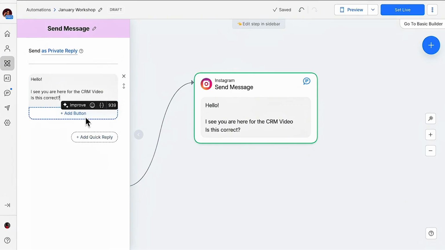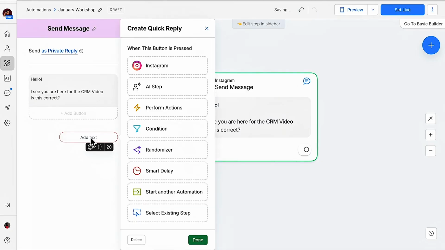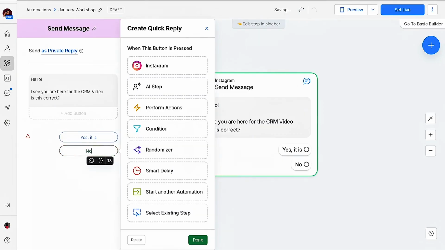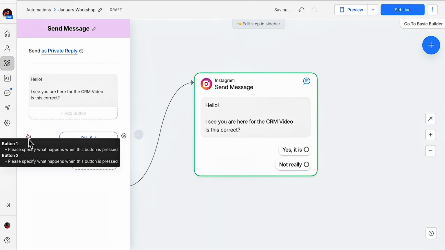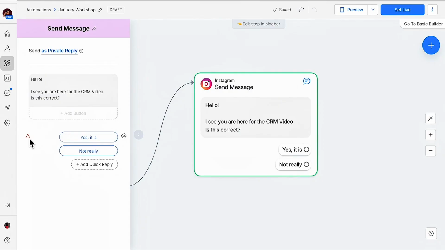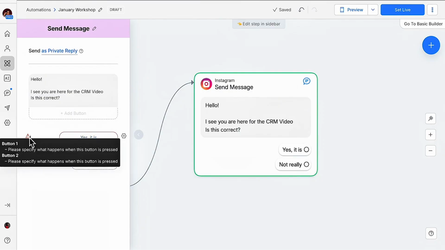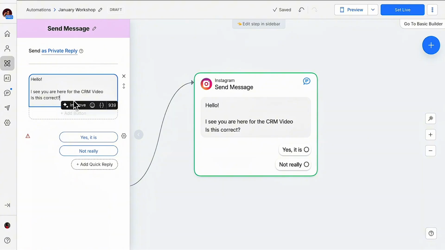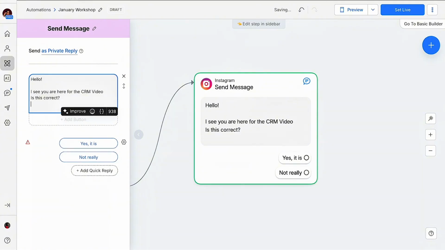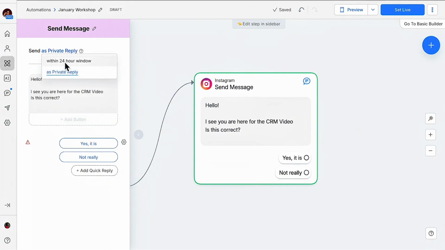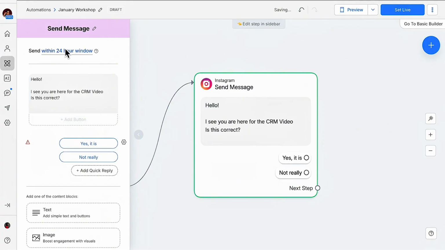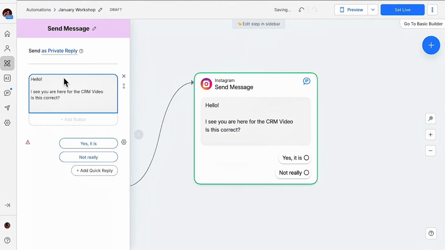Now, instead of adding a button, I'm going to add a quick reply. Yes, it is. Not really. Okay. Whenever you see this, please check. It says specify what happens when someone presses this. So I'm going to still come back here. I like to be very thorough. I see you are here for, and you can always switch this, right? Within a 24-hour window, you can do that. You can do a private reply, whatever you want.